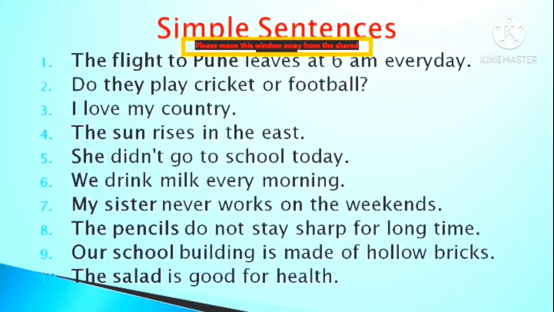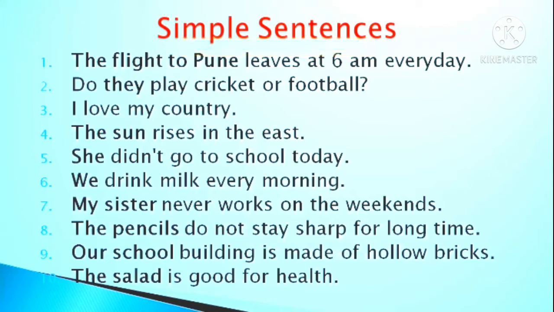Leaves is the main verb. Only one verb is there because in a simple sentence, you have a subject and a predicate. You don't get more than one predicate over here. So the flight to Pune is the subject. Leaves at 6 a.m. every day is the predicate of the sentence.